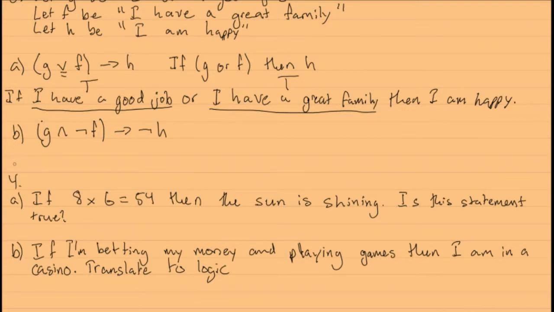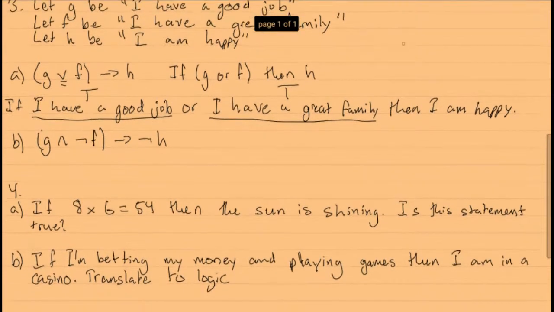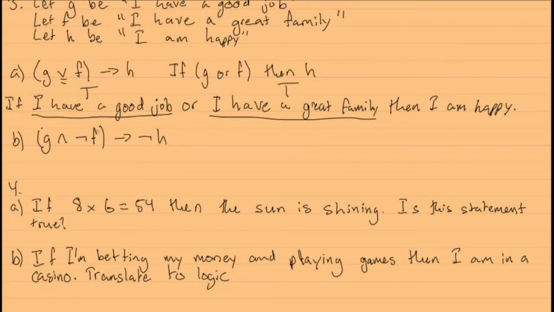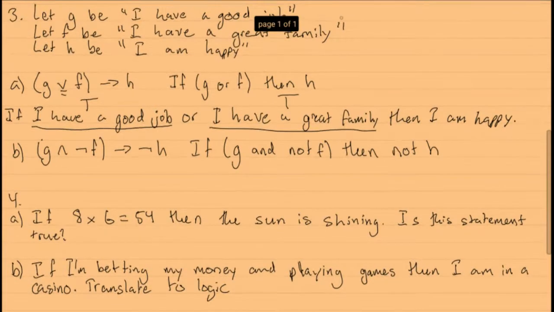So let's say, using these statements again, let's write out what this says. If G and not F, then not H. So we know that this is a really pretty simple translation here.